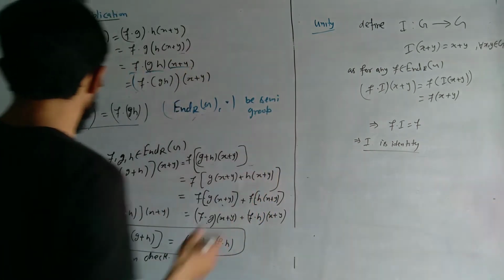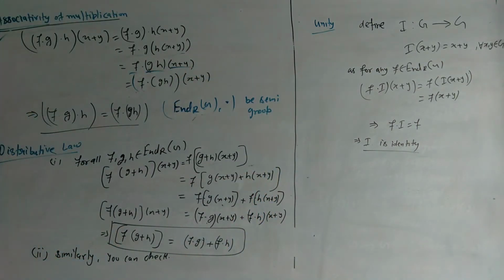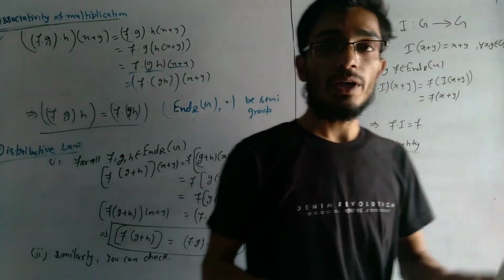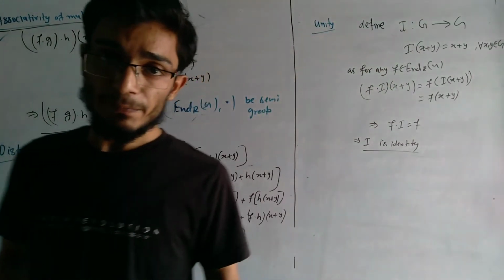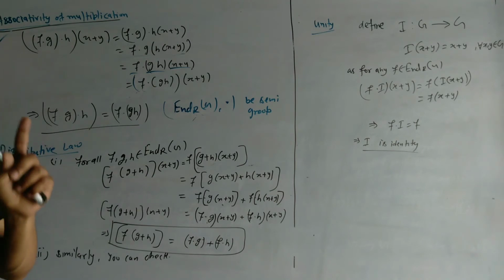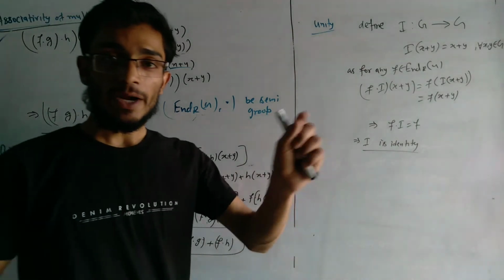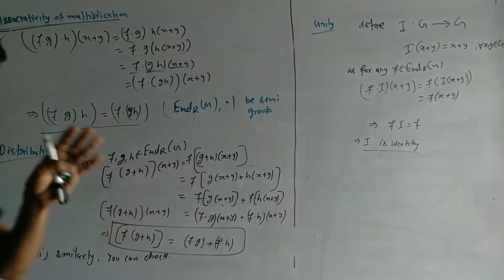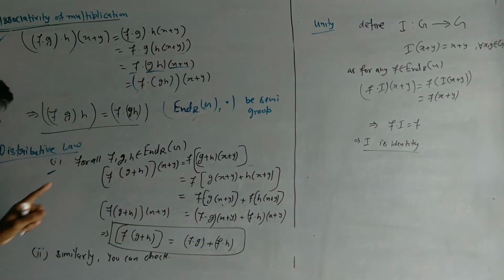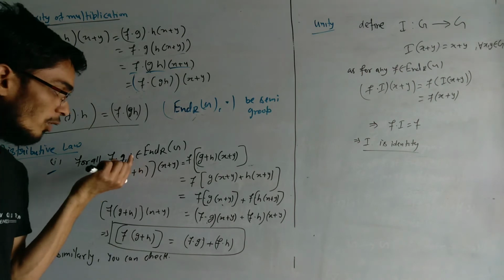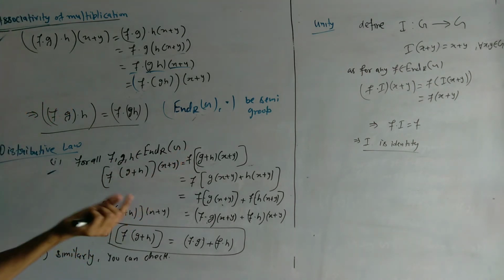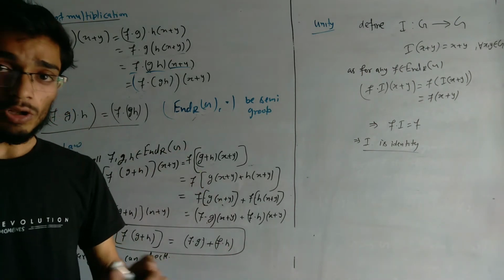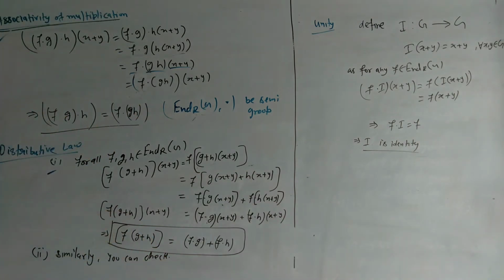Now we will define the distributive law, because a non-empty set is said to be a ring if it is an additive abelian group, a semigroup with respect to multiplication, and it satisfies the distributive law. The first distributive law is for all f, g, h belonging to End(G), because End(G) has elements that are functions, all the group homomorphisms.